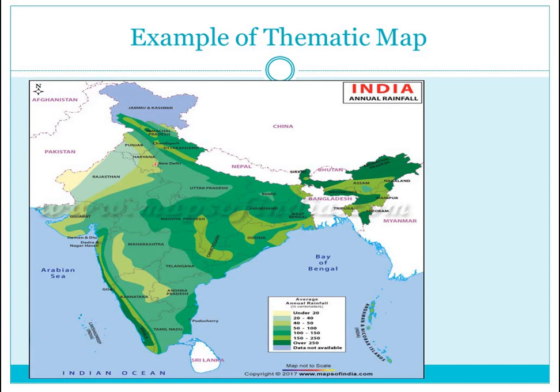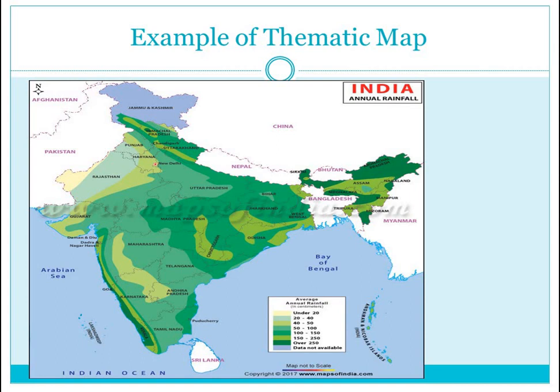If you see the index in which the different colors are shown, it is clearly mentioned that the annual rainfall of the area is 20 to 40 centimeters, 40 to 50, 50 to 100, meaning these colors show that that particular area has that much annual rainfall in India. So this is a thematic map.